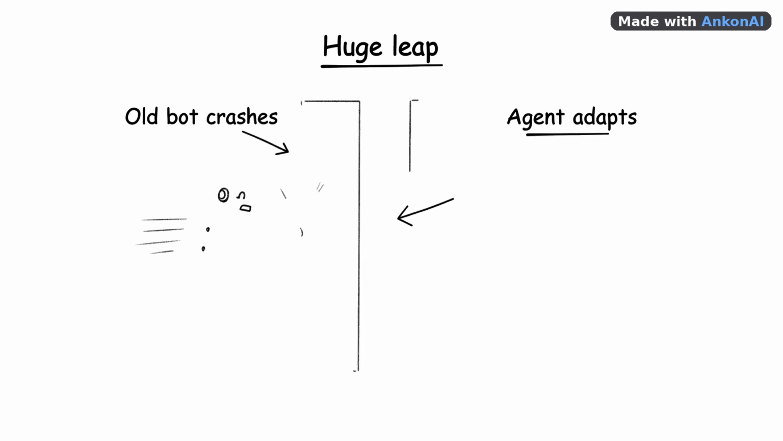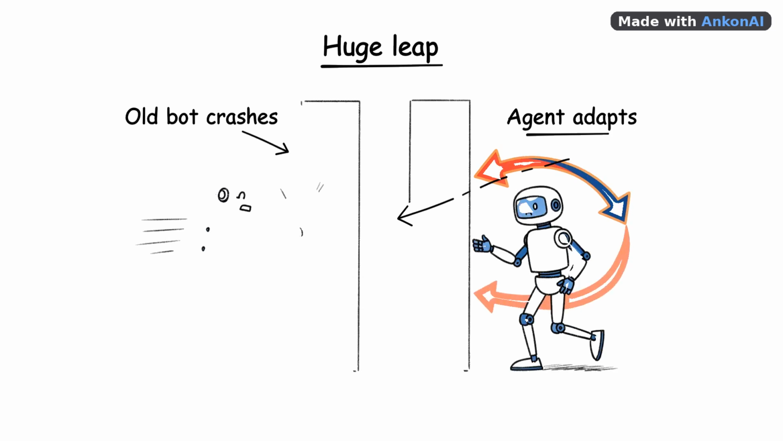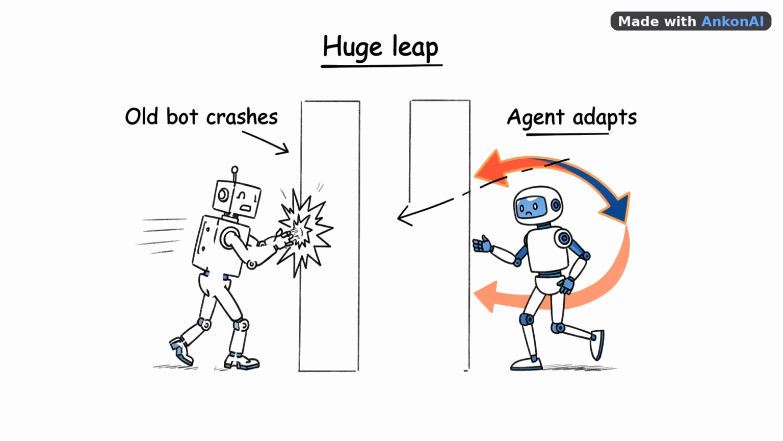Now here's the part most people miss. Old-school computer scripts and bots can also run steps automatically. The difference is that agents handle surprises. If something goes wrong or an instruction is unclear, an agent can figure out what to do next instead of just crashing. That's a huge leap.